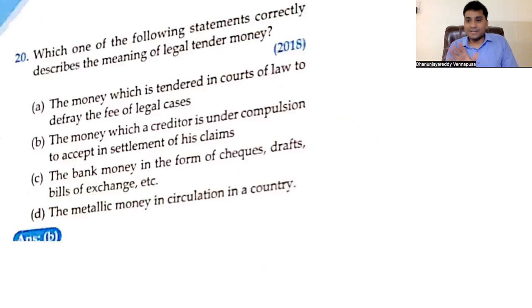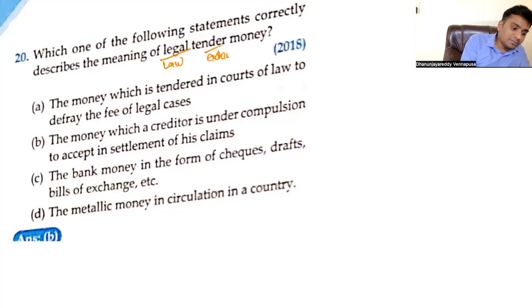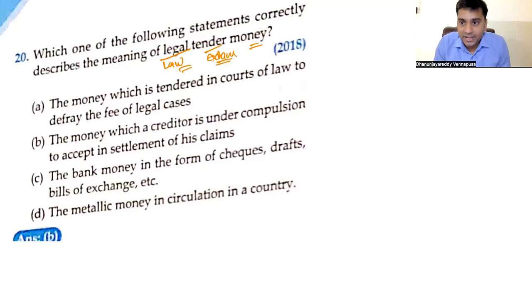28th question. What is legal tender money? What is legal tender? Legal means law. Tender means exchange. Money means the instrument that is used in exchange of goods and services. A tool for exchange of goods and services is money. So legal tender money means that in the exchange of goods and services, you have to accept it because the law is telling you to accept. Tender means exchange it. Who is telling you to exchange? The law is telling you. So which law? The Reserve Bank of India Act 1935 as well as the Coinage Act of 2011.